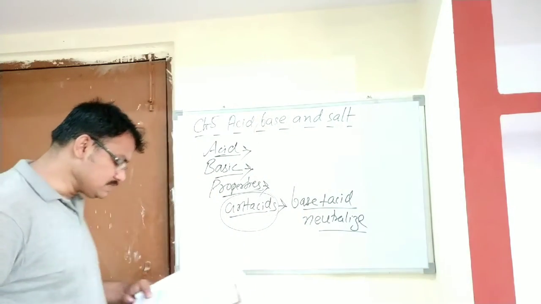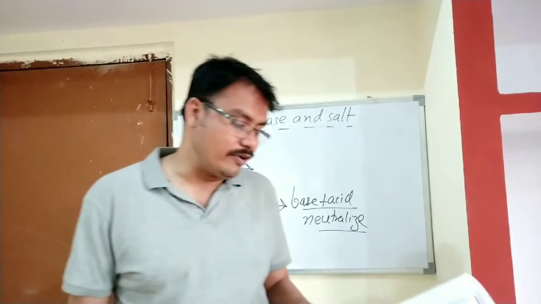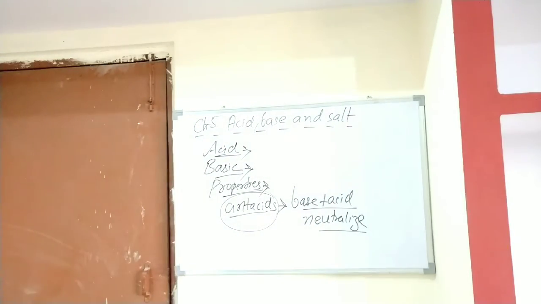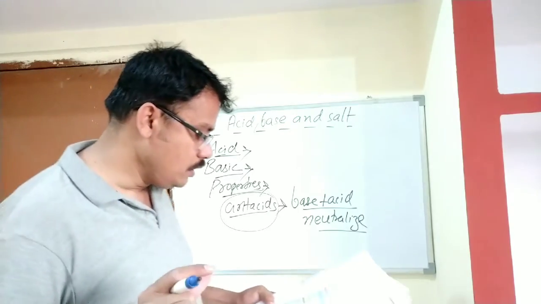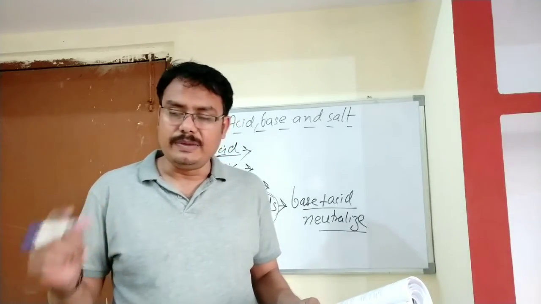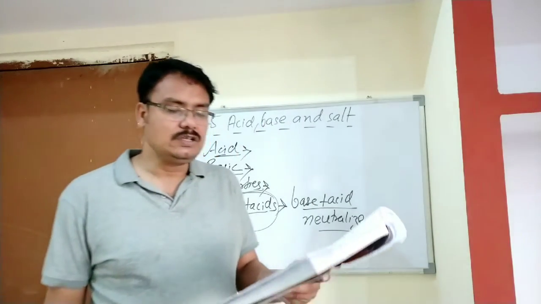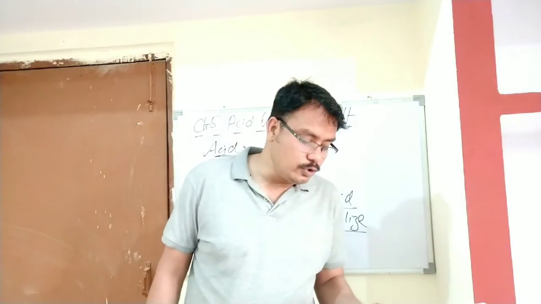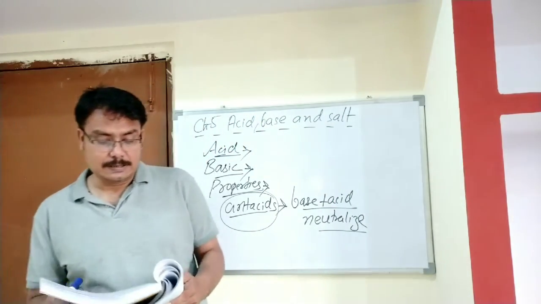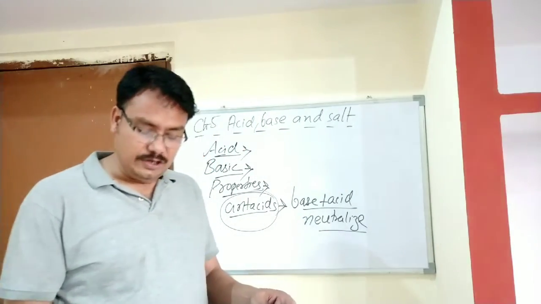Now, a few indicators are named here. Litmus paper: if you put litmus paper in acid, it will turn red in color, and if you put it in base, it will turn blue. Phenolphthalein: in an acid, it remains colorless, whereas in a base, its color will change into pink and violet. Methyl orange is reddish in color in an acid, and it is yellow in color in the base. So student, I have explained about the indicators.